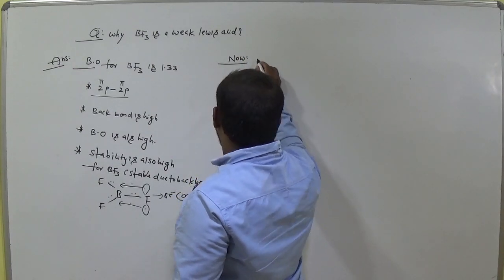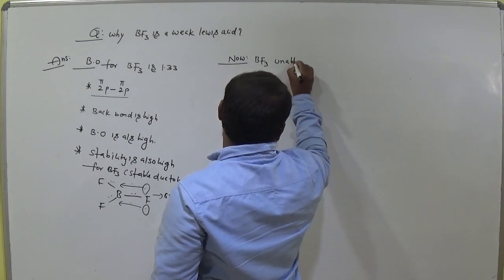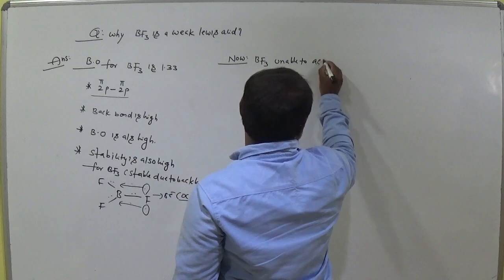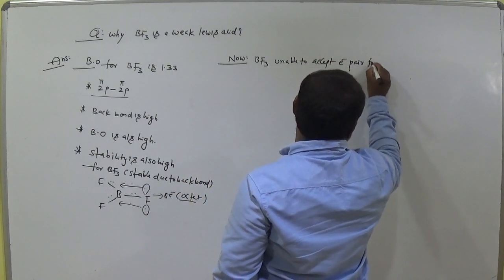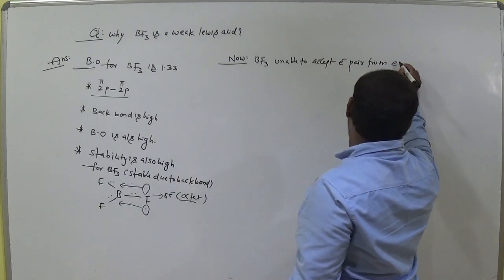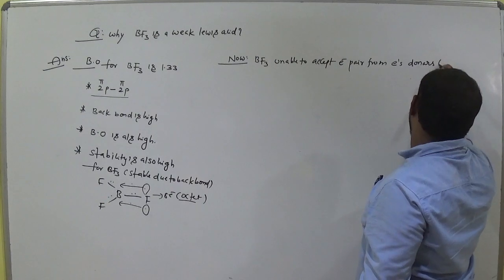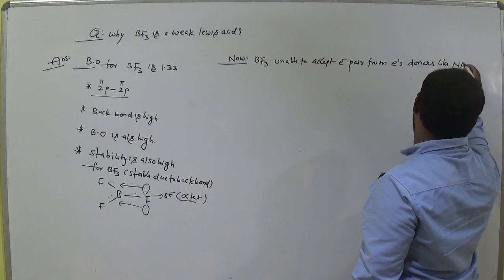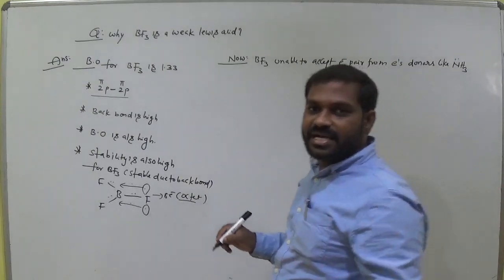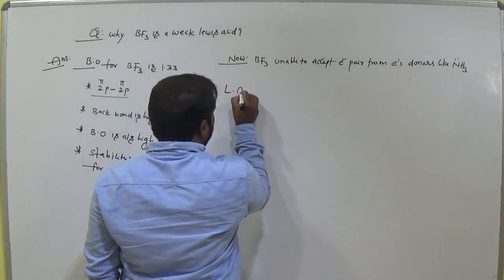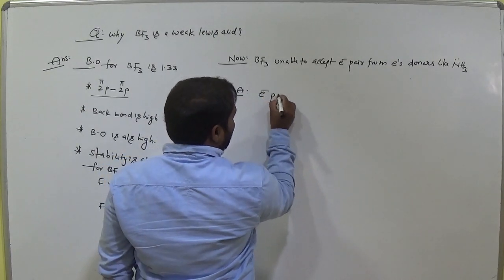Reason: boron trifluoride is unable to accept an electron pair from electron donors like NH3. When do we call it a Lewis acid? Lewis acid means electron pair acceptor, am I right?